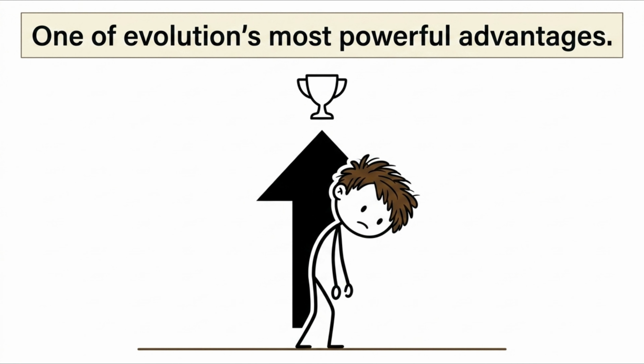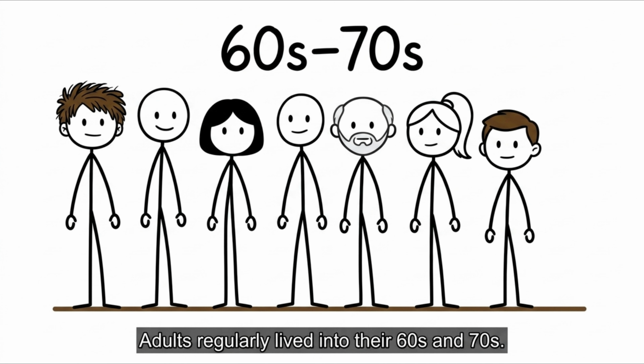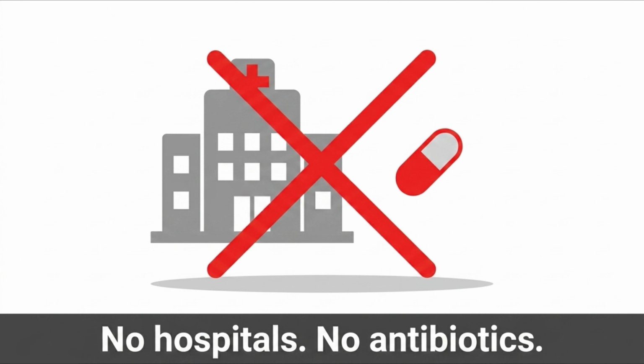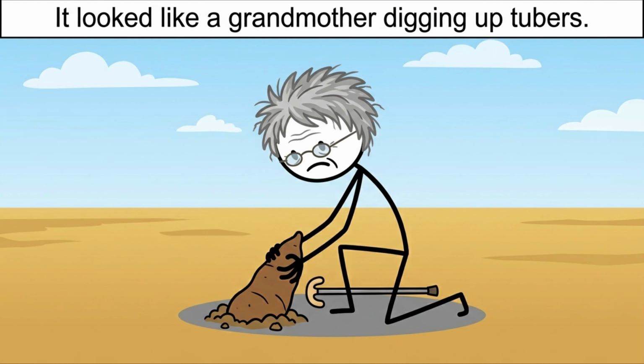The average life expectancy of 30 isn't wrong, it just doesn't mean what everyone thinks it means. Strip out the childhood mortality, and you're looking at a species whose adults regularly lived into their 60s and 70s, without hospitals, without antibiotics, without any of the infrastructure we assume is responsible for long human lives. The infrastructure was always there, it just looked like a grandmother digging up tubers so her daughter could have another child. That's the real story.